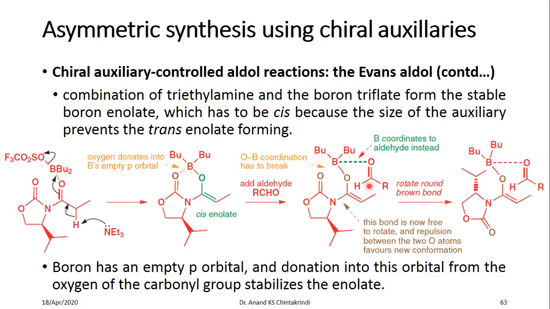It has to attack from the top face. This bond is free to rotate. What happens is that when you rotate the boron bond in this case, you get this particular type of intermediate in this case.